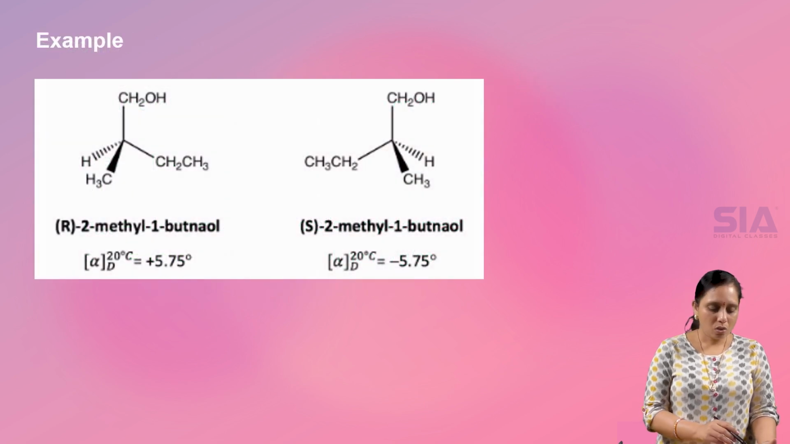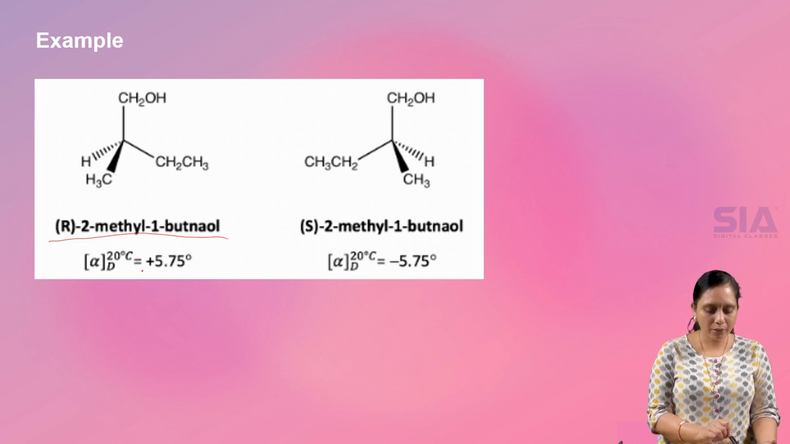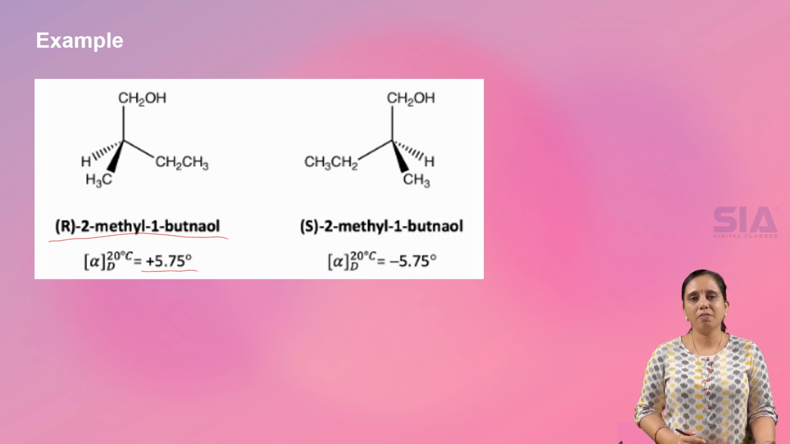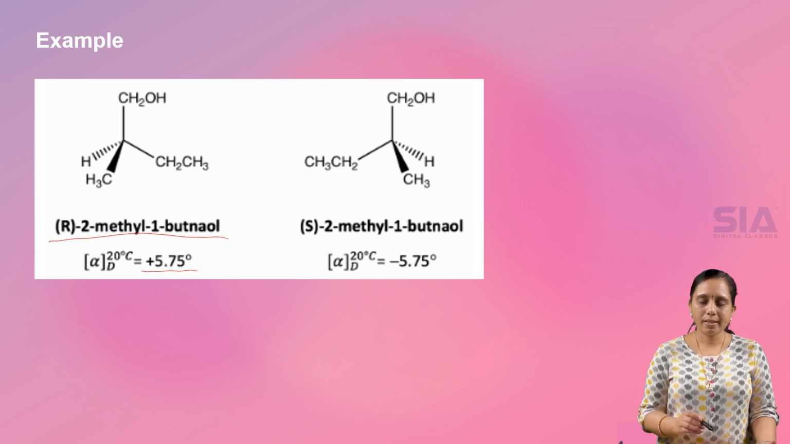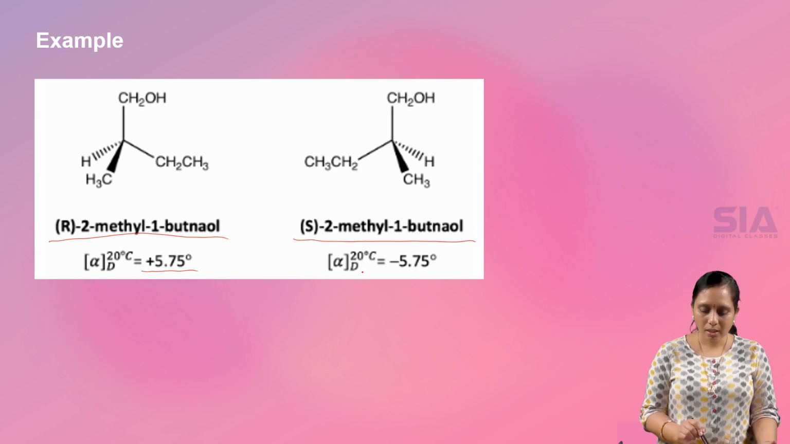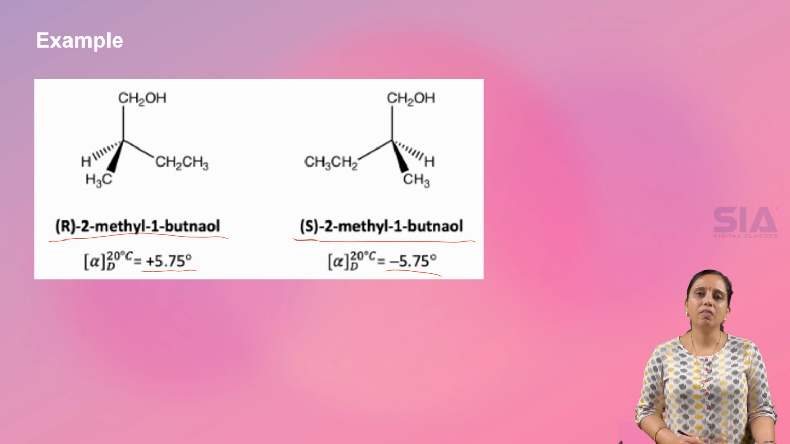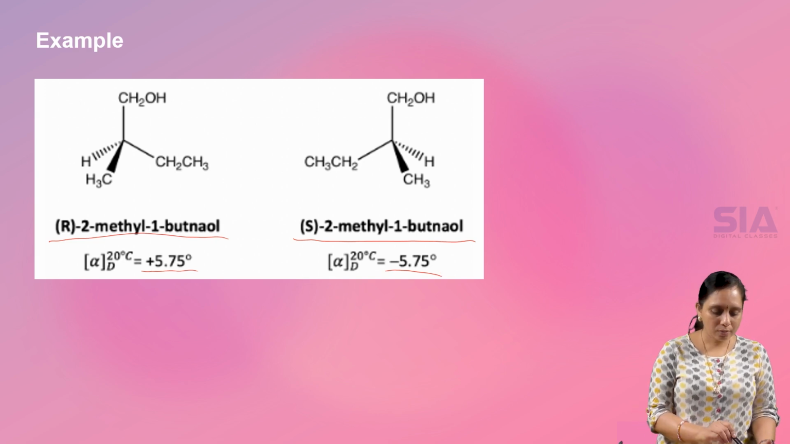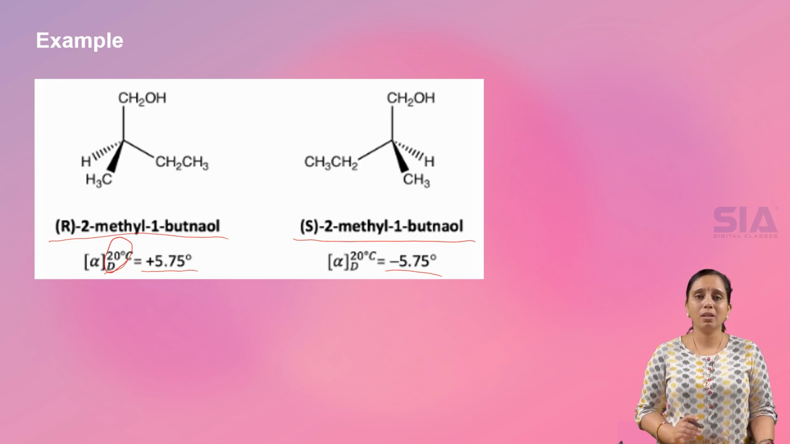Example, this is R-2-methyl-1-butanol. The specific rotation value is plus 5.75 degrees. And similarly for S-2-methyl-1-butanol, it is minus 5.75 degrees. That is how it varies. And the temperature is compulsorily denoted. It is mandatory while writing the specific rotation value.